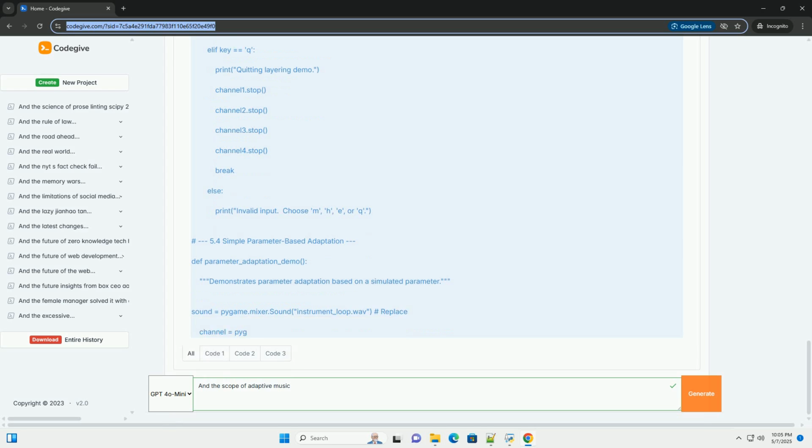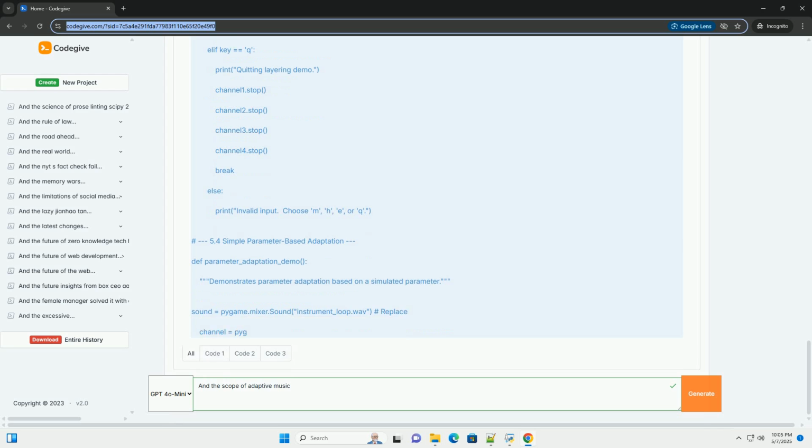Adaptive branching: the code asks the user for input and plays a different sound file based on their choice. Adaptive layering: the code sets up 4 audio channels and allows the user to add or remove layers, melody, harmony, effects, by pressing keys. Parameter-based adaptation simulates a parameter and maps it to the volume of a sound using channel.set_volume. Important notes: